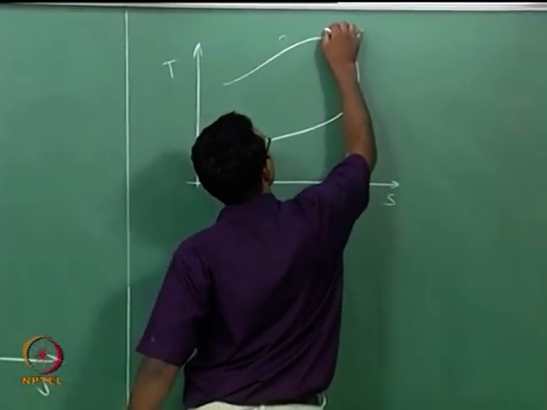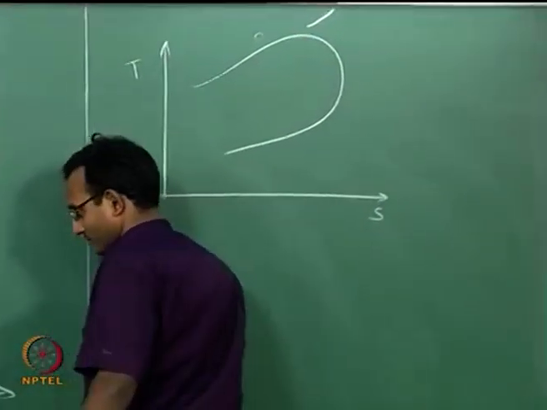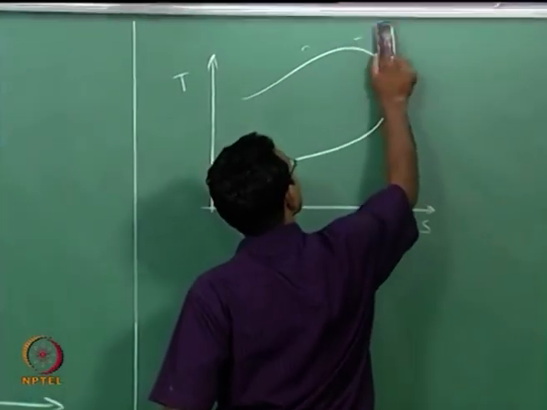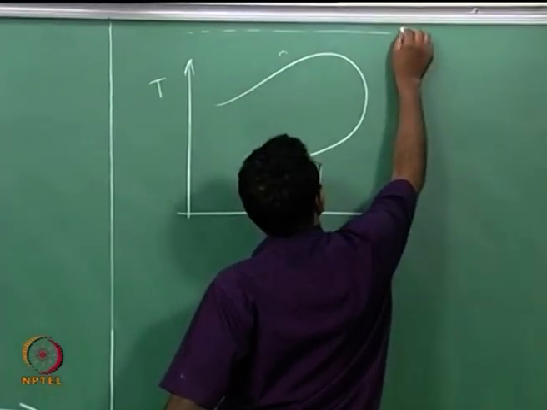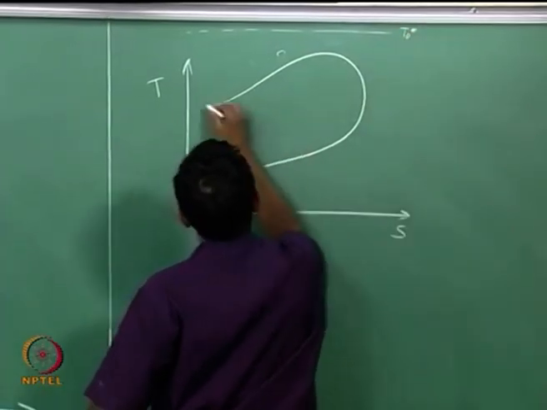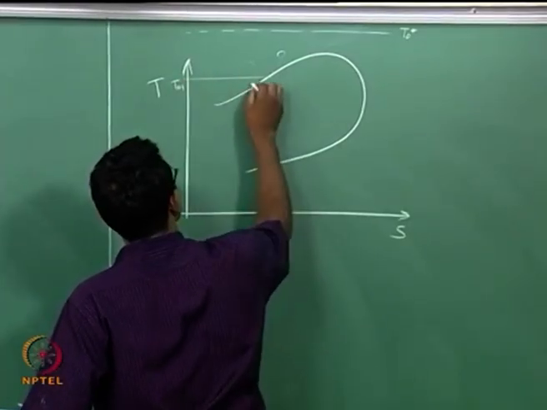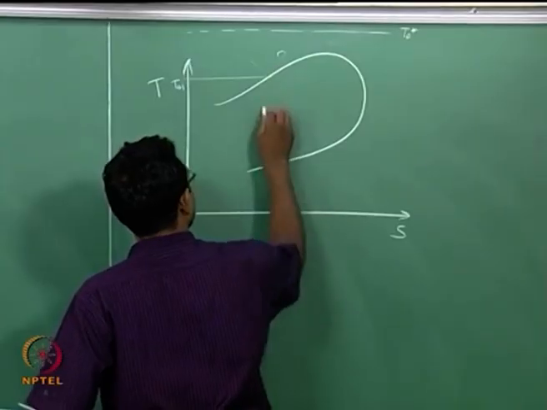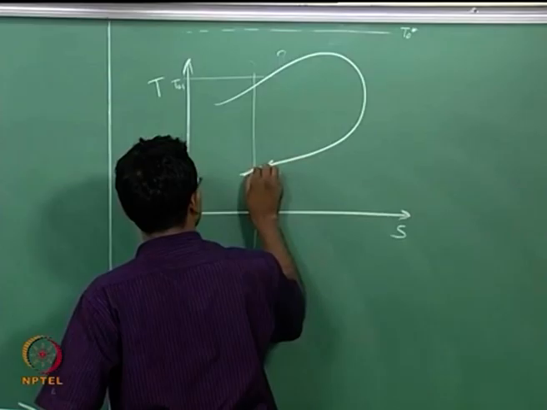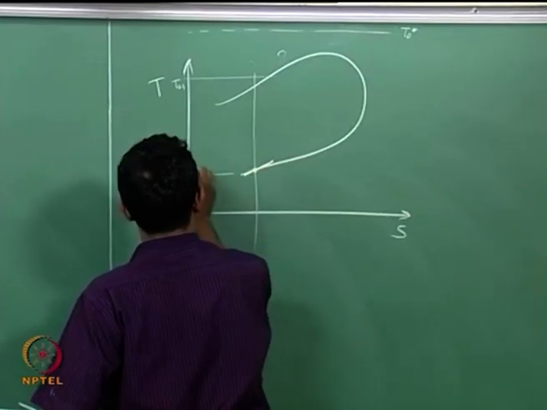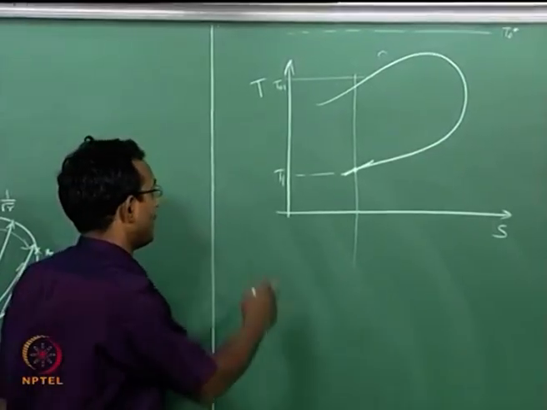And say I heated only up to this T naught value, that is P naught, right. Let us say this is my T naught star, and currently I am sitting at this T naught 1, and let us say this is my S value, this is where I am currently, this is my T1. I am sitting in supersonic condition and I am here.